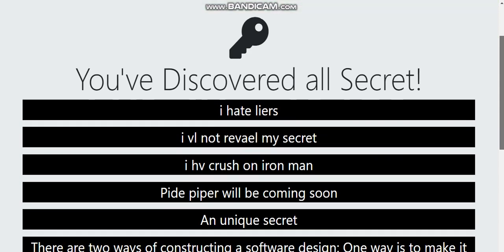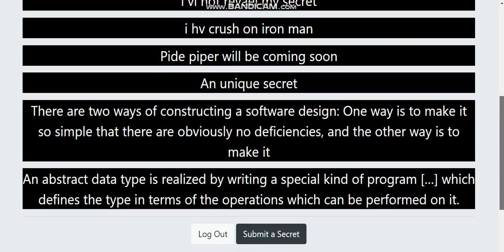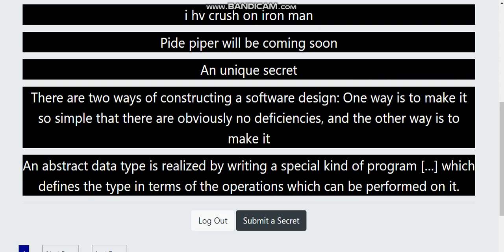Okay, so here I hate liars, and there are a lot of secrets. These are written by someone, but you cannot know who is sharing their secret here. Because this is totally authenticated, and we are keeping the secret, we are not revealing the users who are posting all this. Now if many more people share secrets, then you can go to the next page, and you can go to the last page and see all the secrets.